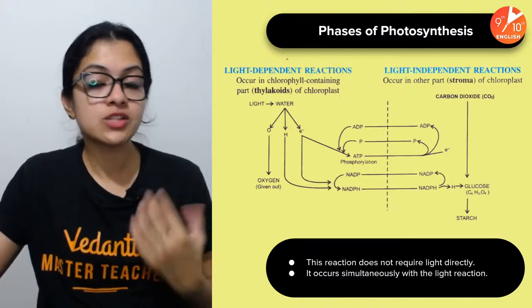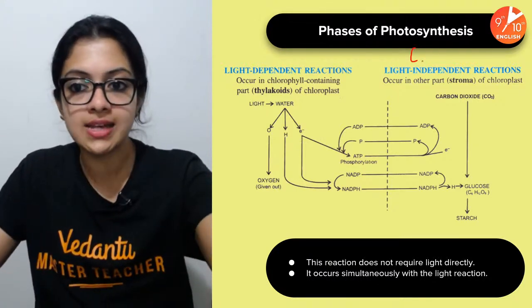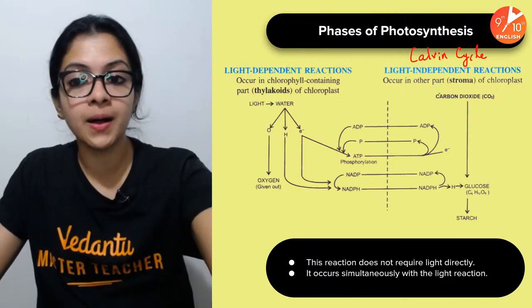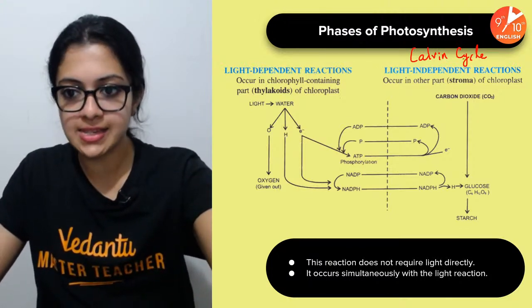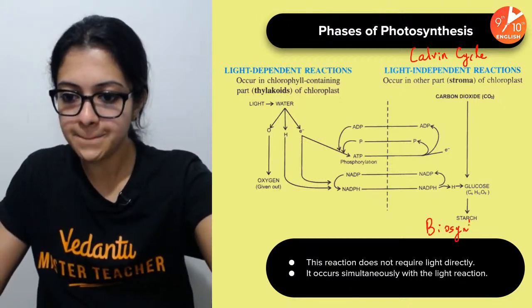Light phase is also called photochemical phase. Light independent phase, it's also called Calvin cycle. Okay, and it's also called the biosynthetic phase. Where do I write that? Okay, biosynthetic phase.